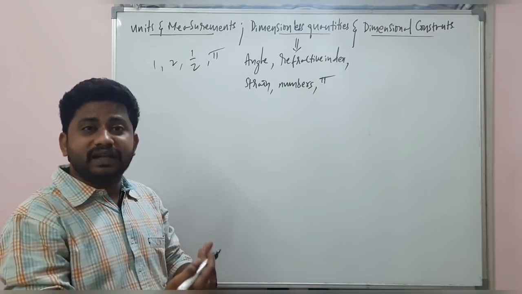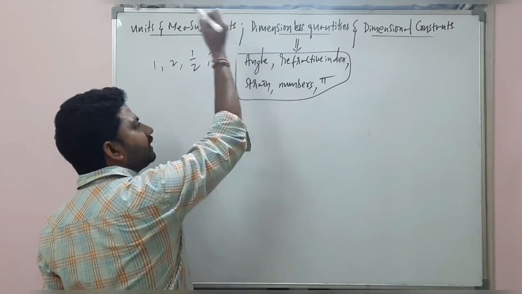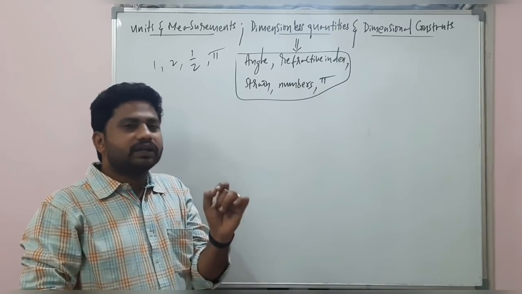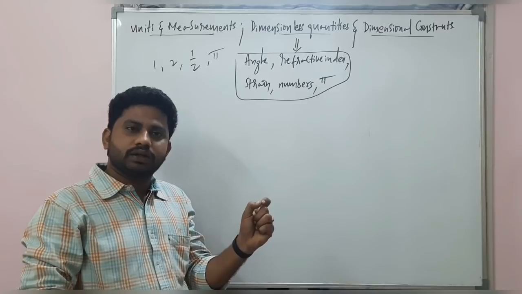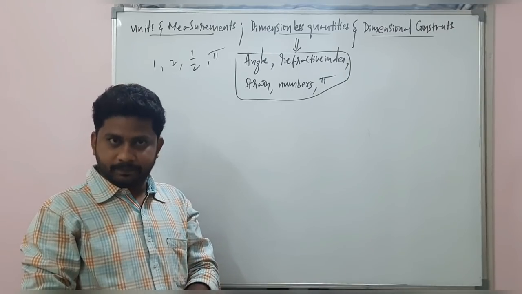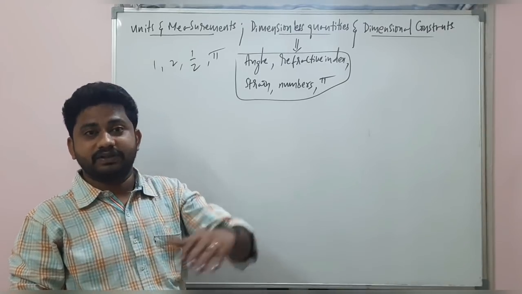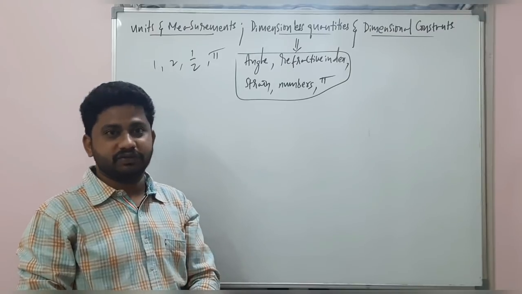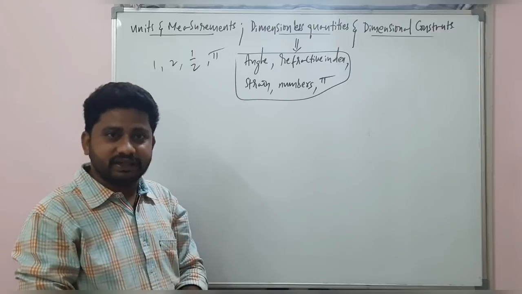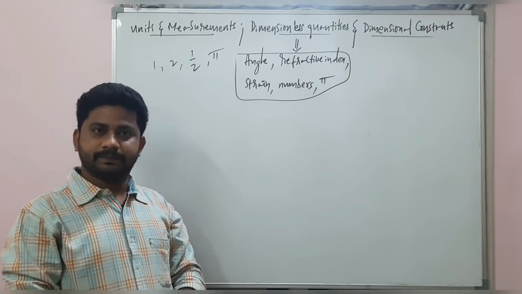There are so many other dimensionless quantities that will be discussed in the later sessions, because those physical quantities will not appear in the units and measurements chapter, and you will come across them in the later chapters of first PUC and second PUC. That's the reason I have mentioned only some basic quantities here. Come back to the dimensional constants.